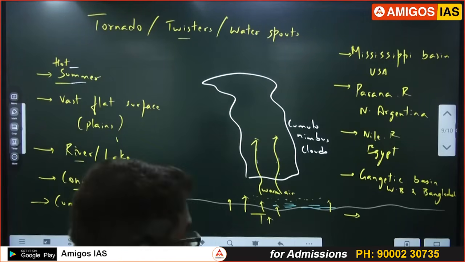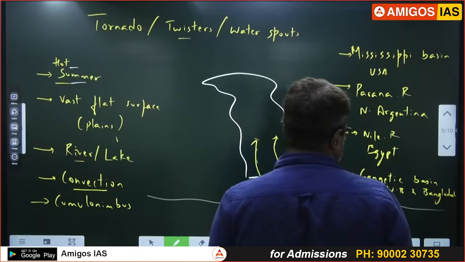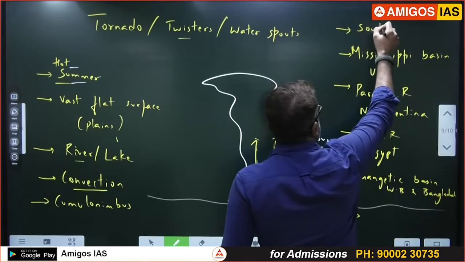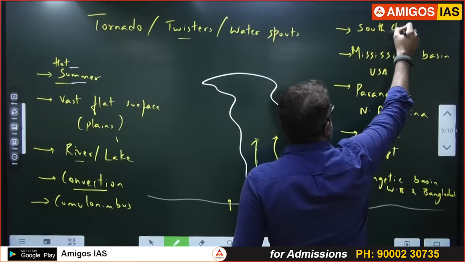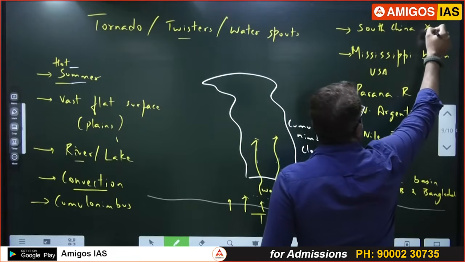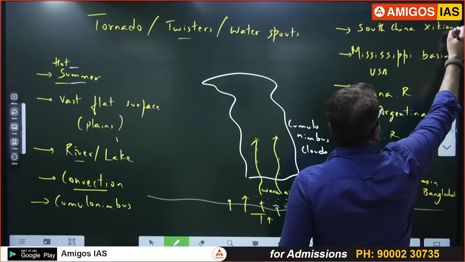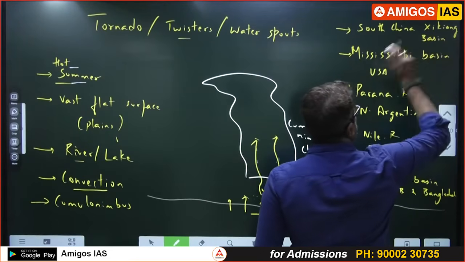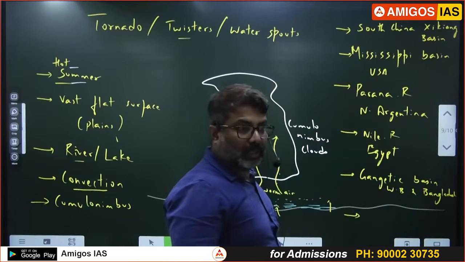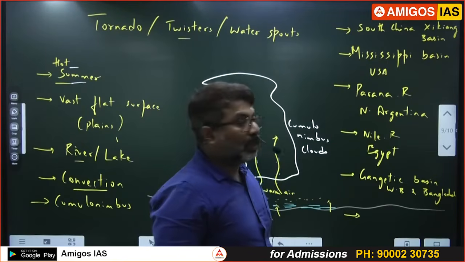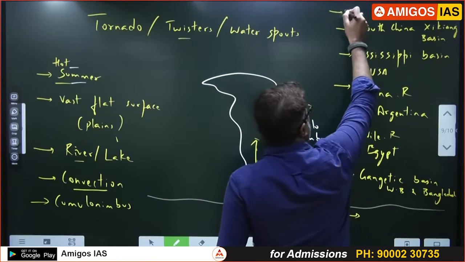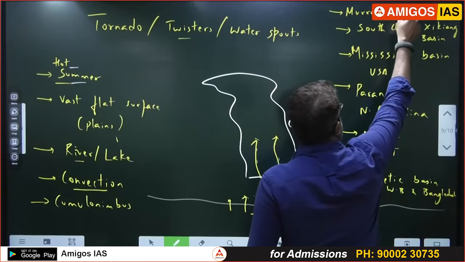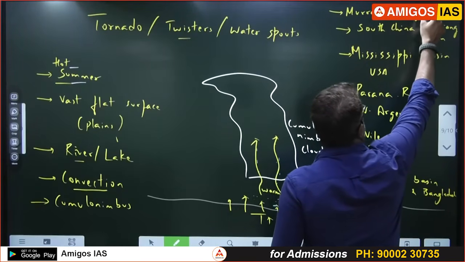South China also, the South China region. Sikyang River basin, South China. Okay. Murray-Darling River basin, Australia. Murray-Darling, have you heard of these rivers? Australia.